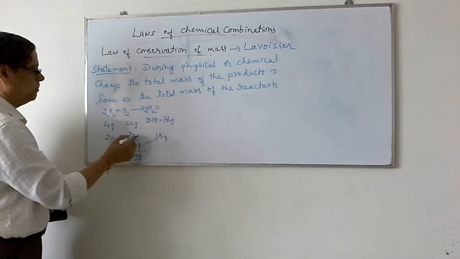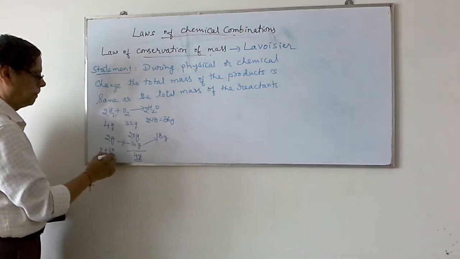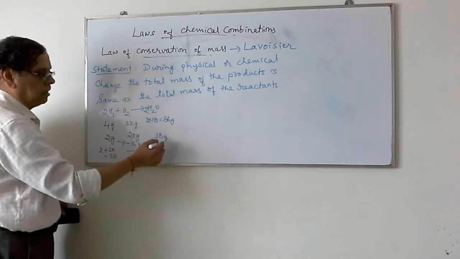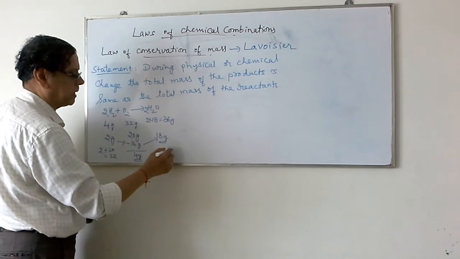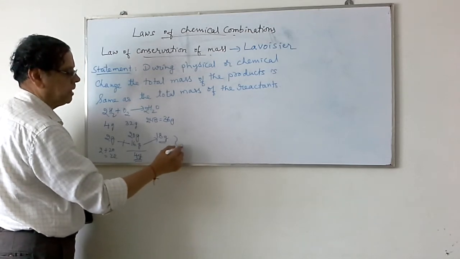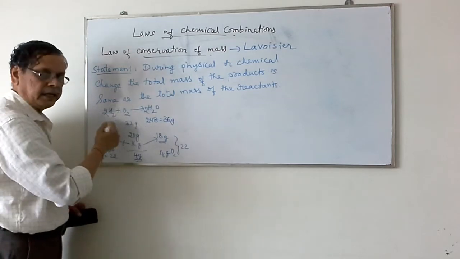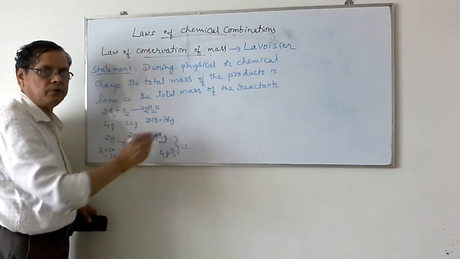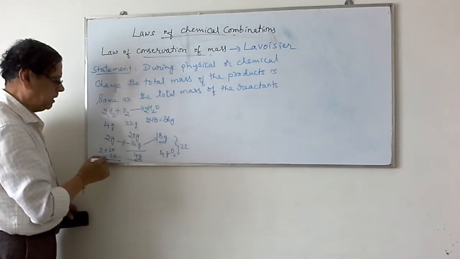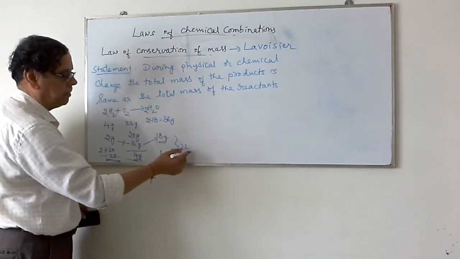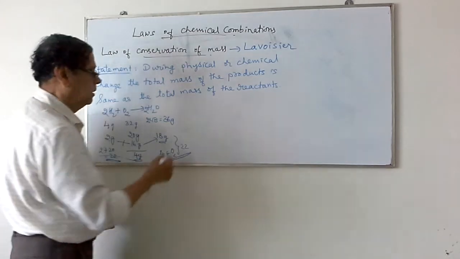The total mass of the reactants is 2 plus 20, that is 22. The total mass of the products is 18 grams of water plus 4 grams of unreacted oxygen. Therefore, it is again 22. If the masses are taken in the same ratio, then they will give completely the product. Otherwise, the total mass of the reactants is 22 grams, and the total mass of the products and unreacted substance will be 22 grams.